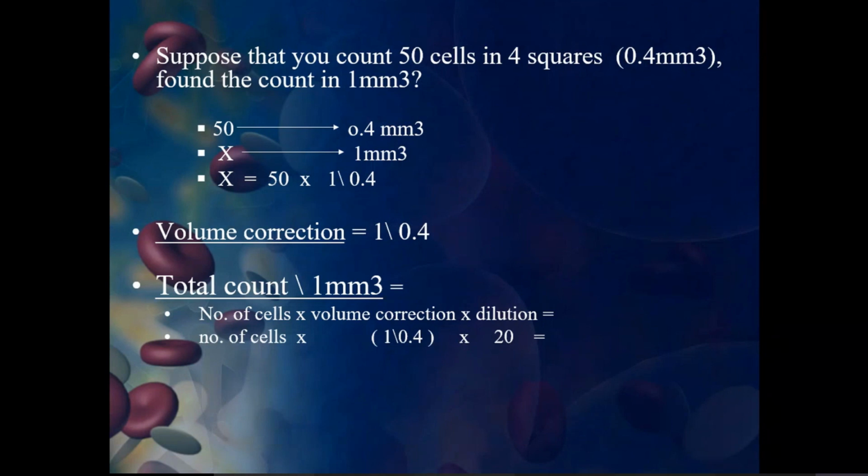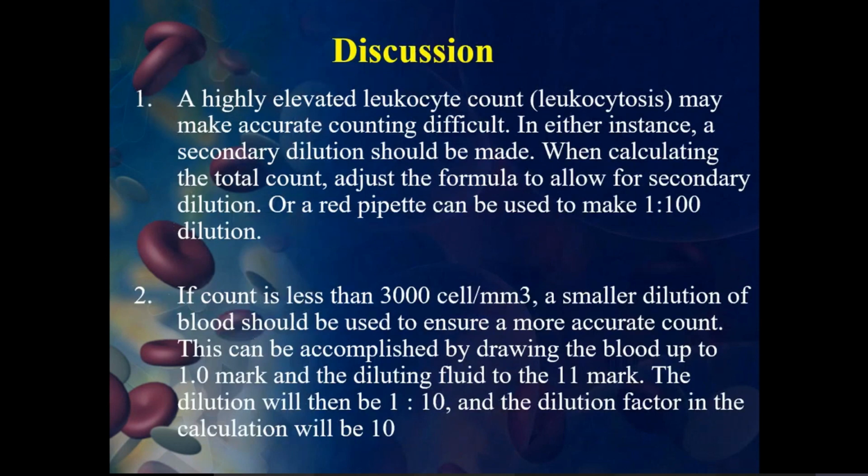Then the total count of cells per 1 millimeter cube is always calculated using the formula: number of cells into volume correction into dilution. So that is equal to number of cells into 1 by 0.4 and into 20. Based on this formula, we can calculate the number of white blood cells which are present.